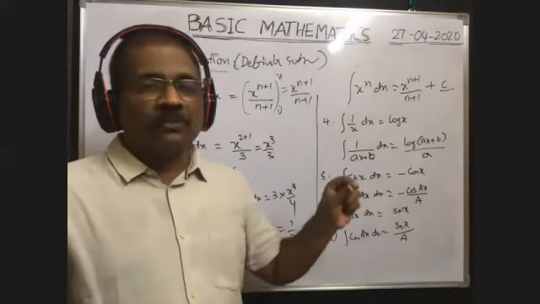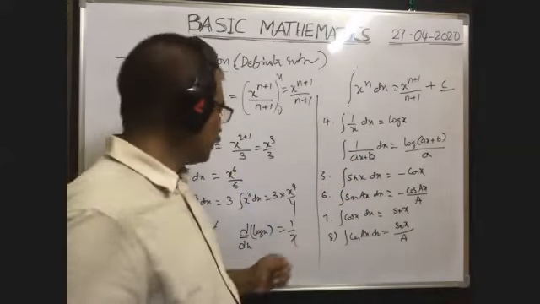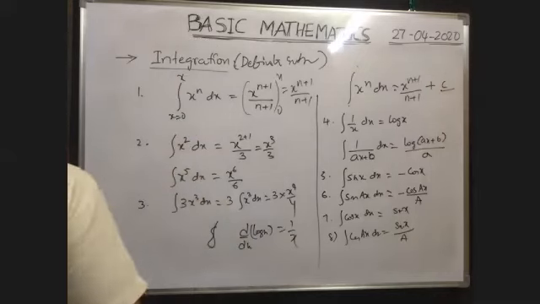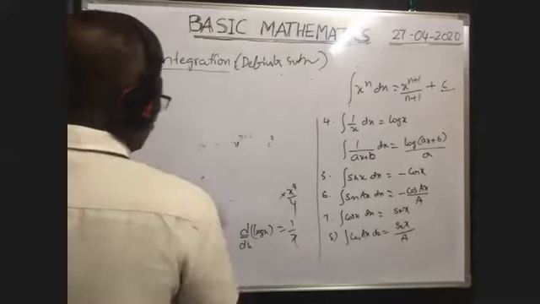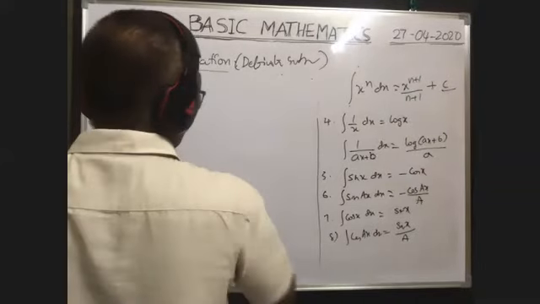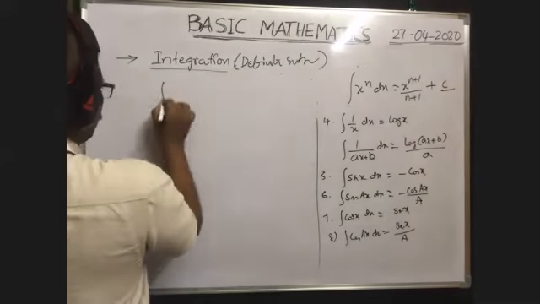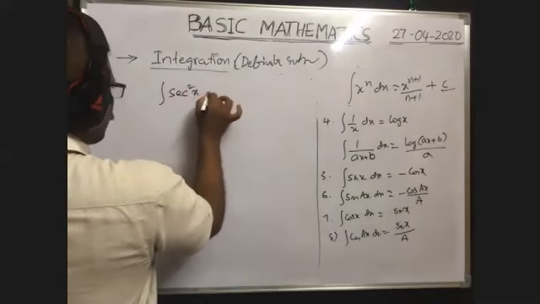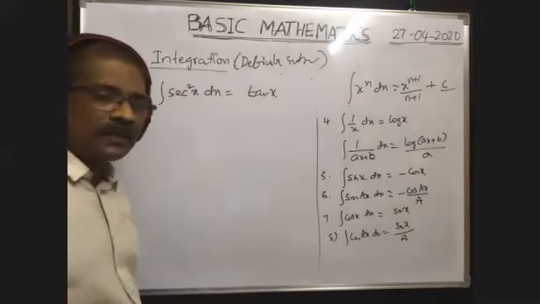Which function, when you differentiate, will give you secant square x? Tan x.